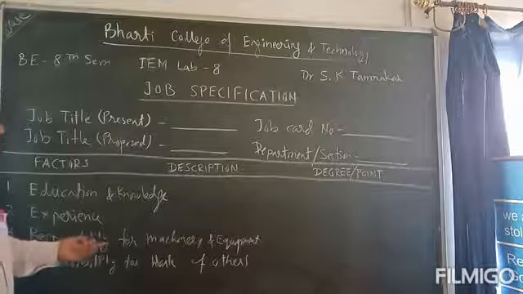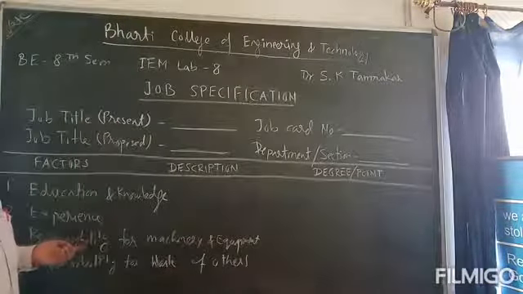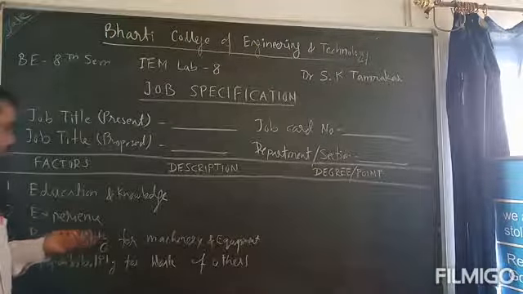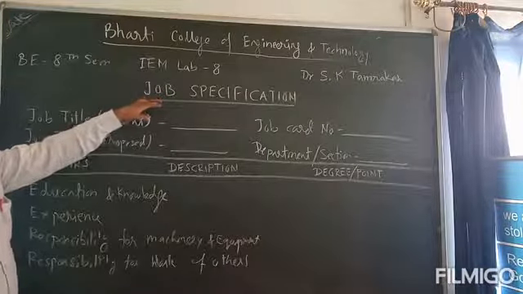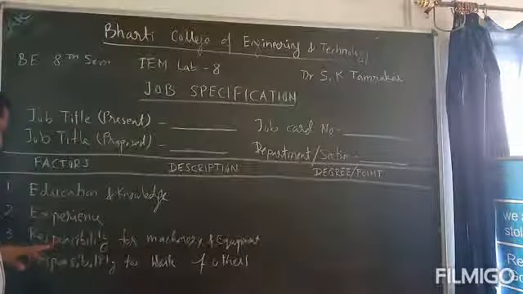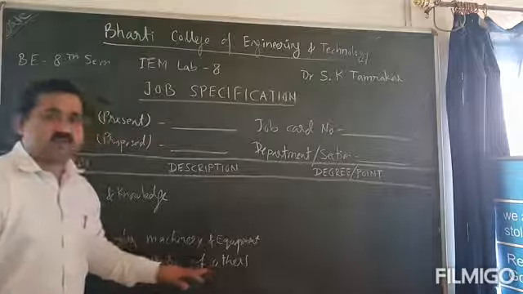Then responsibility for machinery and equipment. If different types of special machinery or special equipment are used for performing the job, then that has to be written in this job specification card. Then responsibility for work of others.